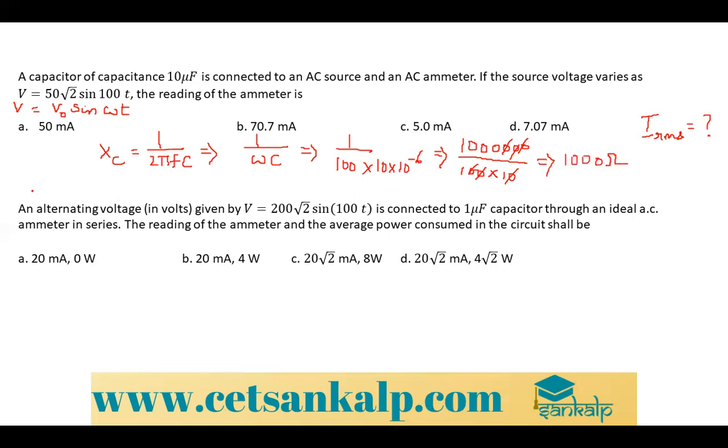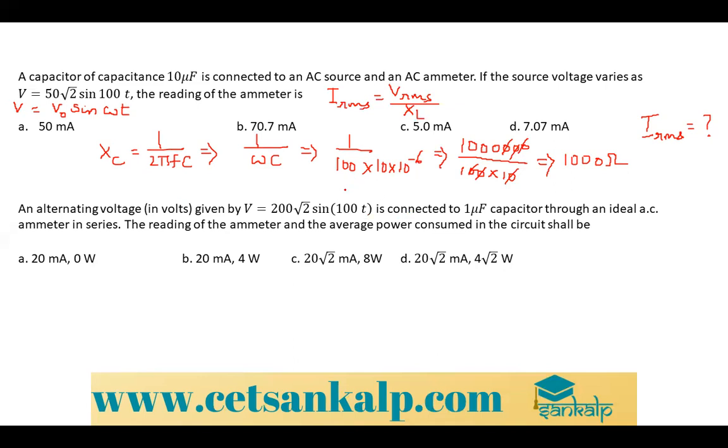Now, why? Because they told it is connected to an AC source, you have to write the formula as IRMS is equal to VRMS divided by XL.